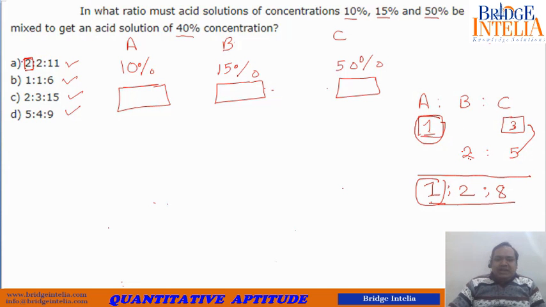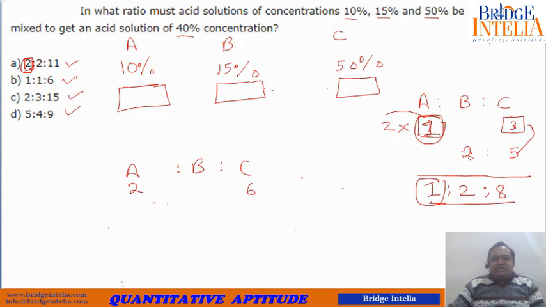Look at the option. A is 2. So if A is 2, it means that this ratio should have been multiplied by 2. So instead of writing A is to C as 1:3, if this option is valid, A will become 2 only when C will become 6.